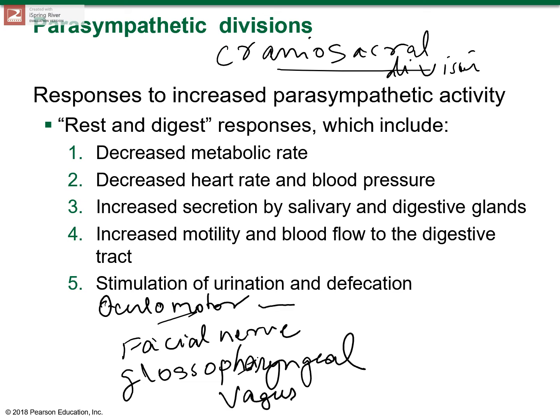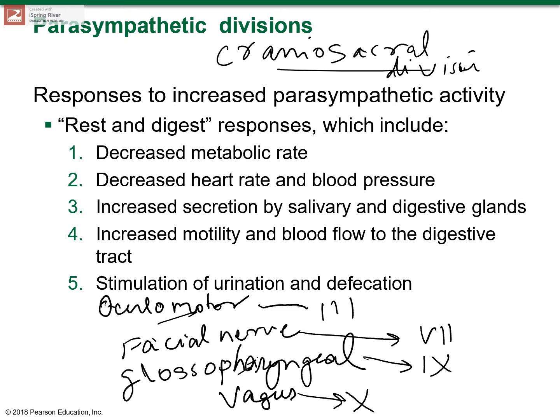The oculomotor nerve is cranial nerve number 3. Facial nerve is cranial nerve number 7. The glossopharyngeal nerve is cranial nerve number 9. The vagus nerve is cranial nerve number 10. So these are the preganglionic fibers in the parasympathetic division that run in these four cranial nerves.